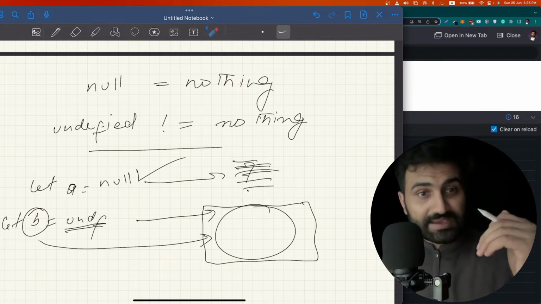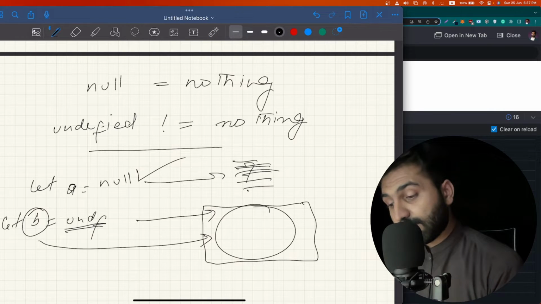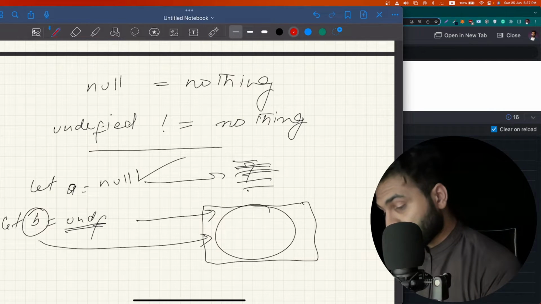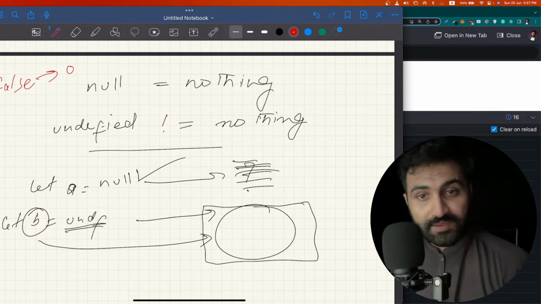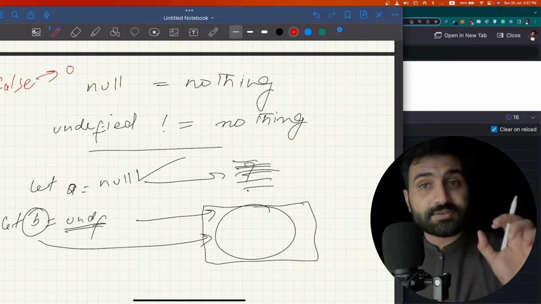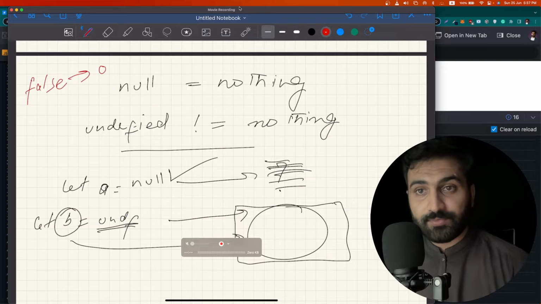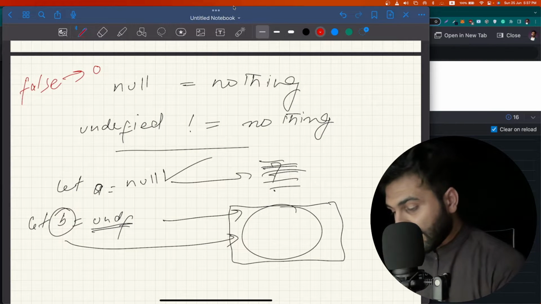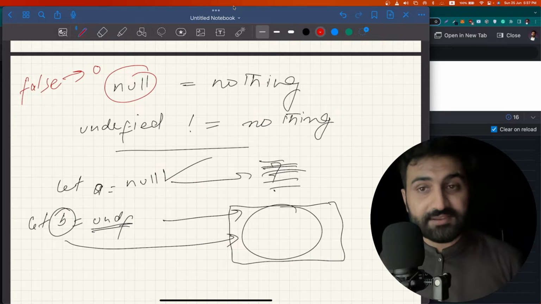False eventually at machine level, and this is the important point, note it down, evaluates to 0, and 0 is a value itself. 0 doesn't mean nothing. 0 is a value. But null means there is nothing as a value.